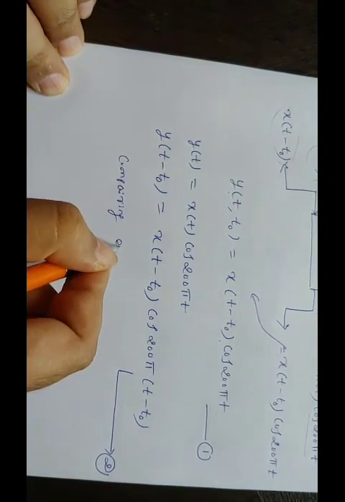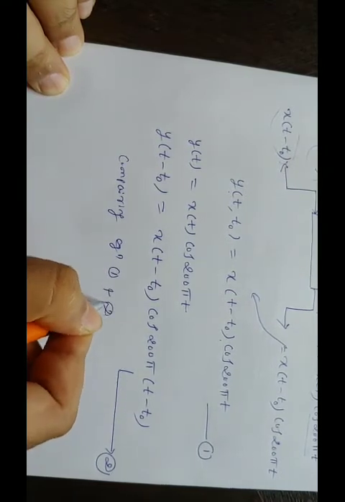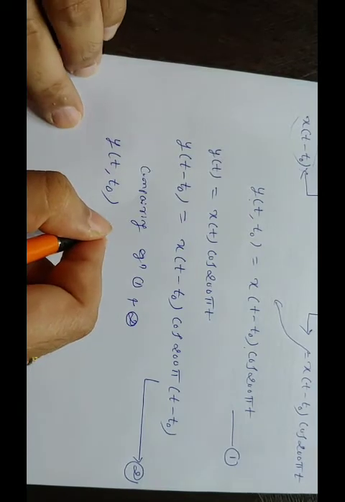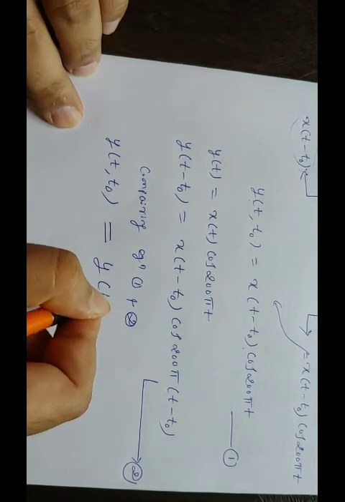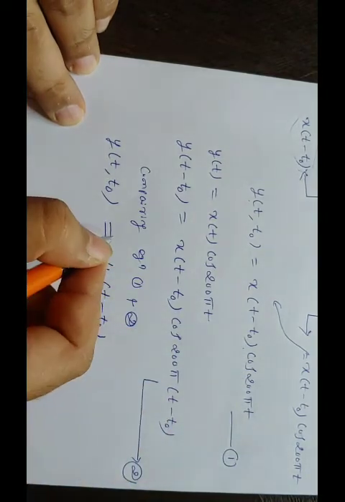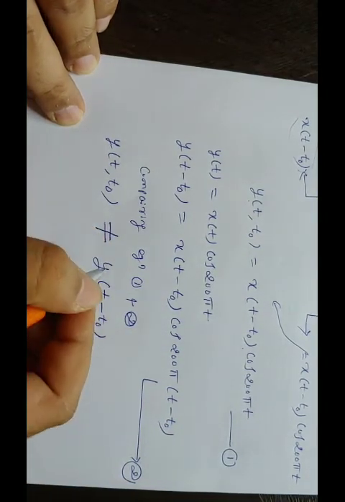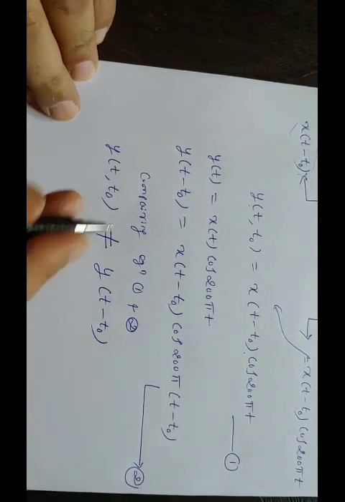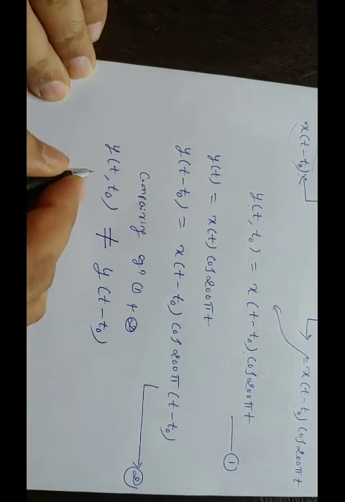Comparing equation 1 and 2, that means y of t comma t naught is compared with y of t minus t naught. By seeing this, both the equations are different and unequal. Once the inequality condition exists here, hence the system is time variant.